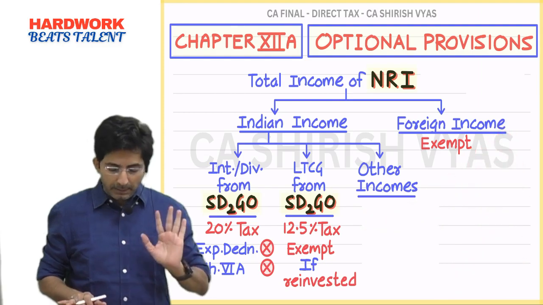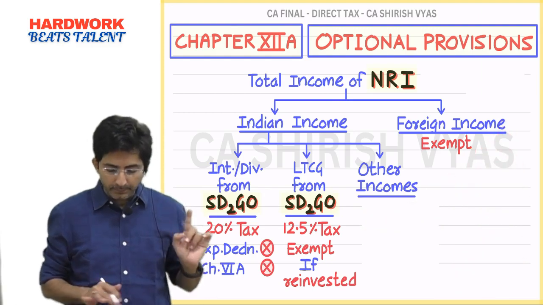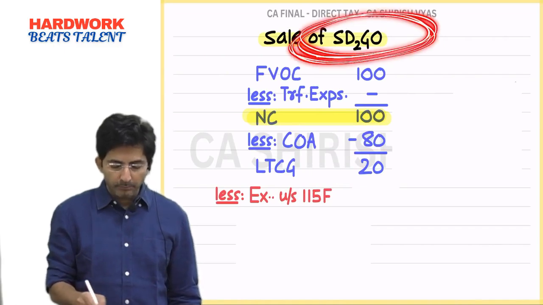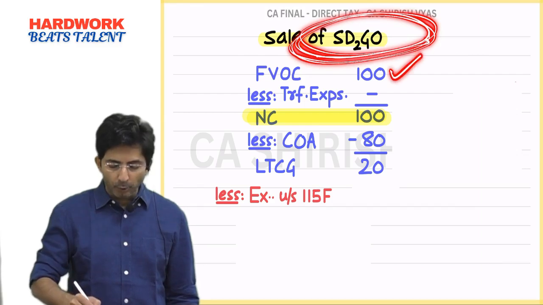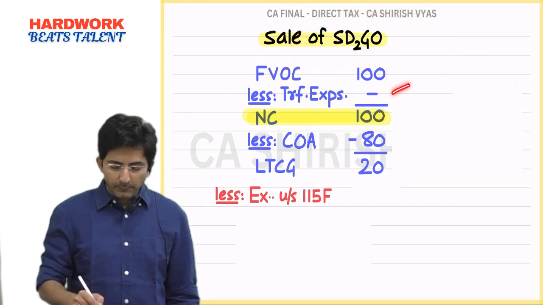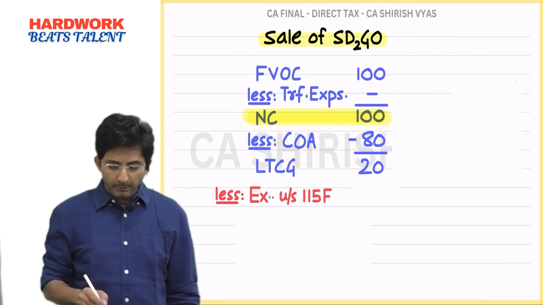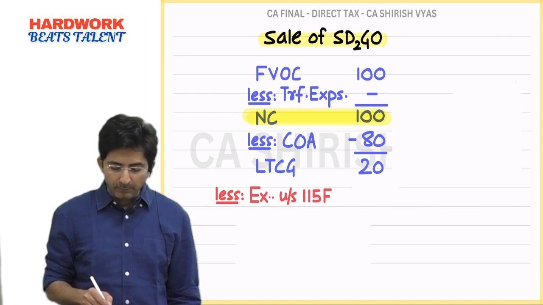See, with an example I will tell you. Try this. Assume an NRI sold his Sadgo for 100 rupees. There is no transfer expense, so net consideration is also 100. Cost of acquisition is 80. Long term capital gains is 20. Now after this exemption will come.